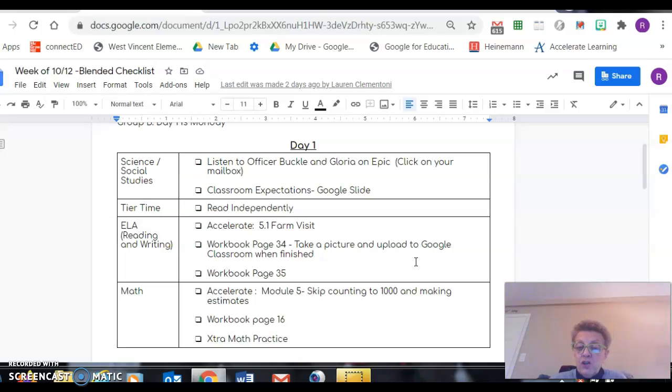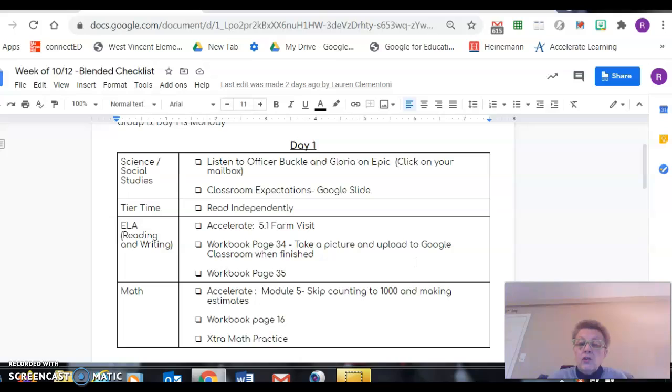It is skip counting to 1,000, which you are experts at, and making estimates. Again, Accelerate module 5, skip counting to 1,000 and making estimates. And you are going to complete workbook page 16 and, of course, going on and completing extra math practice. Okay, so Accelerate Module 5, Workbook Page 16, and Extra Math Practice.